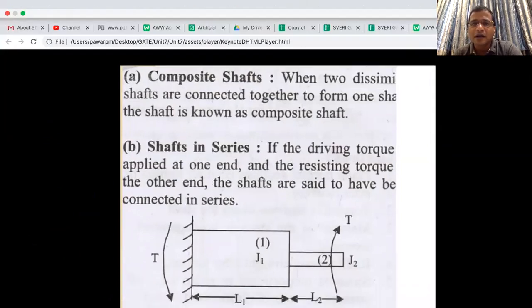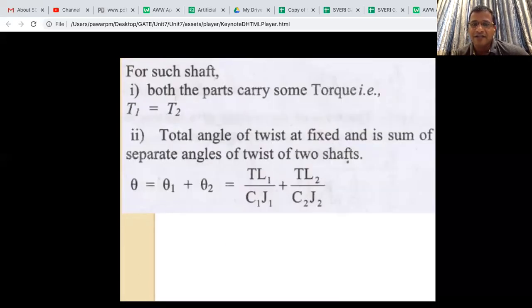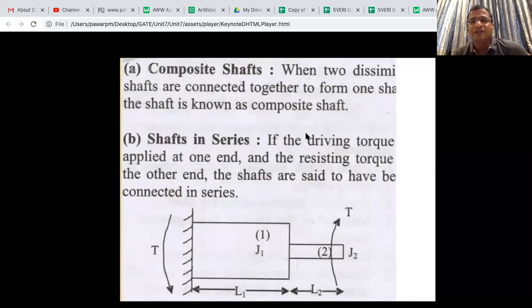Okay, composite shaft. The way we have seen composite bars in series and bars in parallel, a similar concept we will have to remember for shafts. We have another ten minutes, we will understand this concept, and then we will take practice problems afterwards, maybe next time when we get a chance. So there are composite bars, composite shafts.